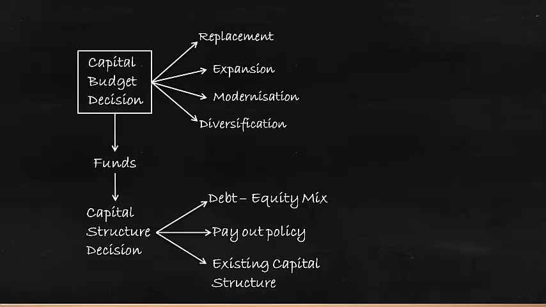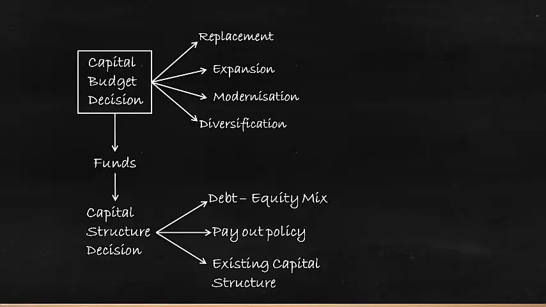So it is not merely a capital budgeting decision where a decision is taken on creating assets, but it is more of a capital structuring decision, like how funds have to be mobilized by looking into all these parameters.